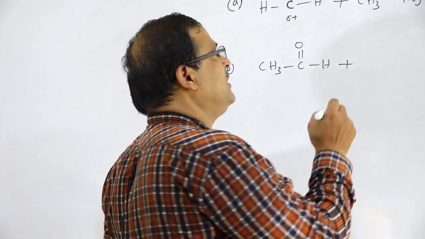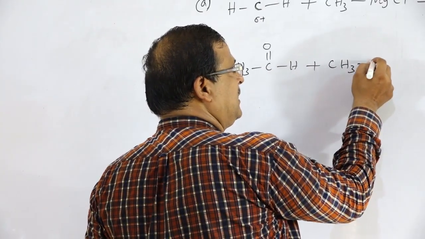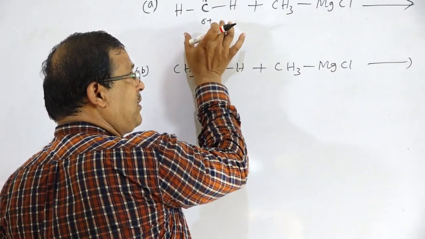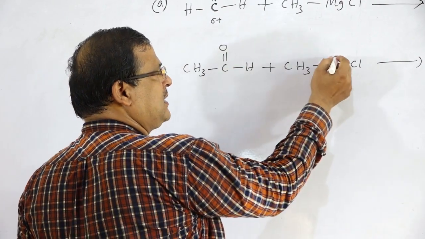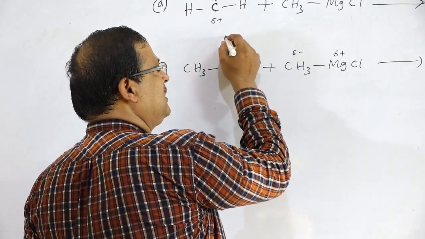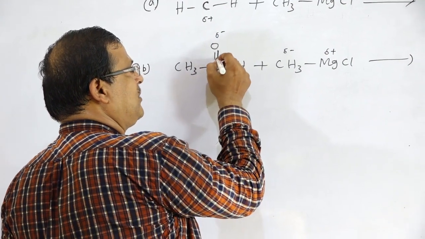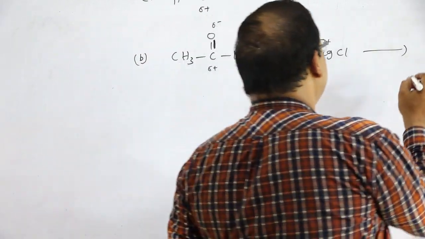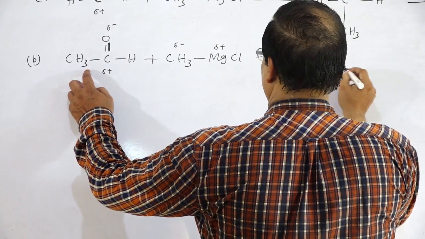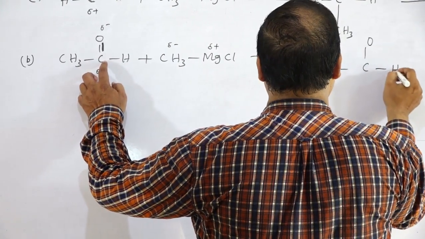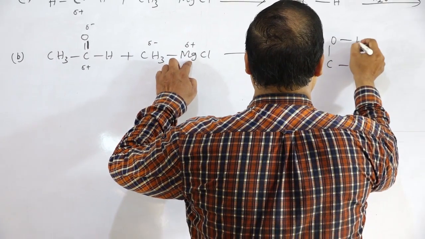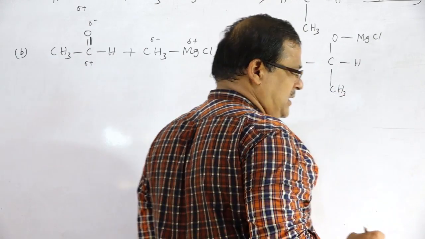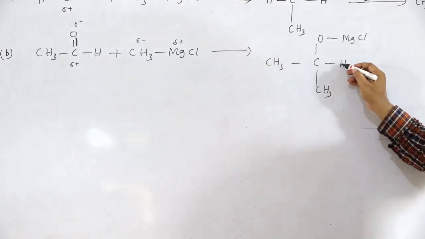Whenever that has been treated with Grignard's reagent, CH3 MgCl. So all the aldehydes except formaldehyde react with the Grignard's reagent, same addition, del plus, del minus. Carbon oxygen bond will break, negative part will be added to positive, positive part will be added to negative. So that is the formation of CH3 C O H. To the O side there is the addition of MgCl, to the C side there is the addition of CH3. So this is followed by hydrolysis. This is the addition product.